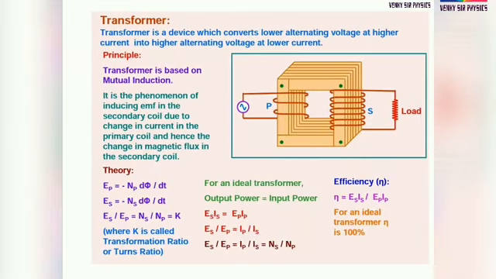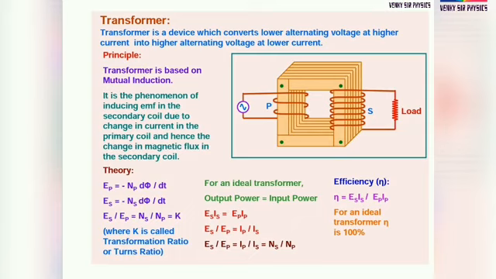Coming to the transformer. A transformer is a device which converts lower alternating voltage at higher current into higher alternating voltage at lower current. Simply, it is a device which converts high to low voltage and low to high current, or low to high voltage and high to low current. Understand, my children?